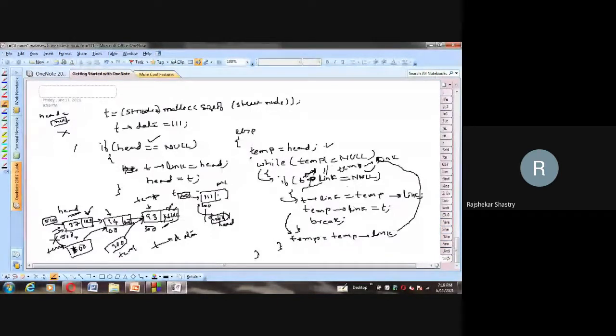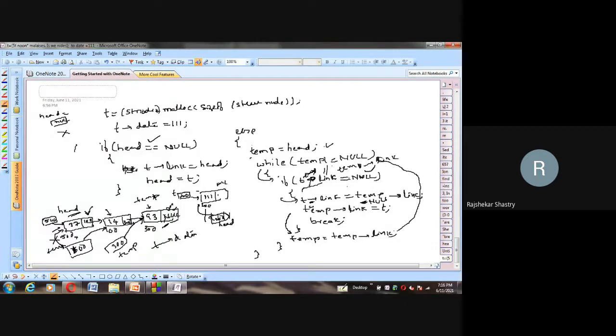T arrow link is equal to temp arrow link. That means the right side will be executed first. What is the right side portion? Temp arrow link. What is temp arrow link? Temp is 300. This is my temp. Its link is right now holding null. That null is transferred to what? This is null. Now it is transferred to what?